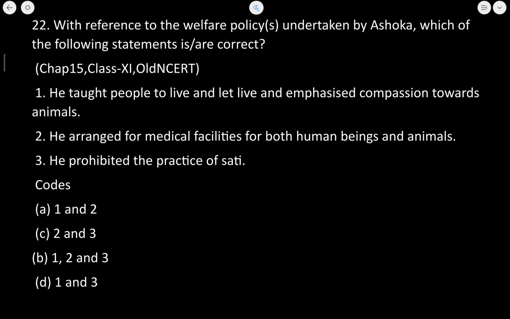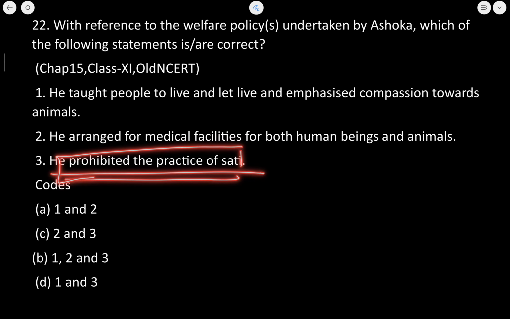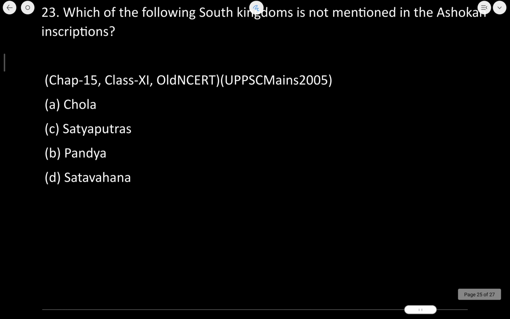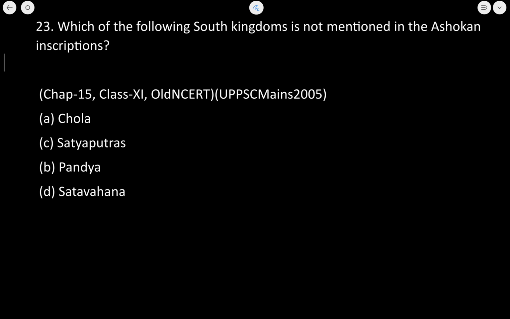Now, there was no evidence of sati during that time. So if there was no evidence, how can he prohibit the practice of sati? Because there was no evidence of sati during that time. So the third one we will eliminate. So 1 and 2 will automatically become the answer to this question. Next, you can just pause and try this question on your own.